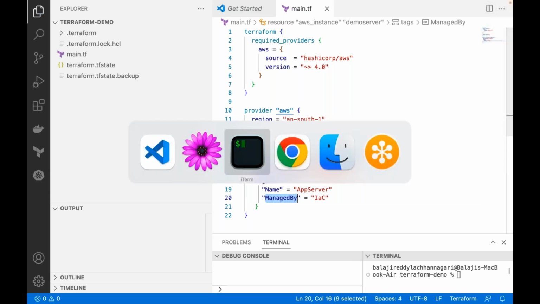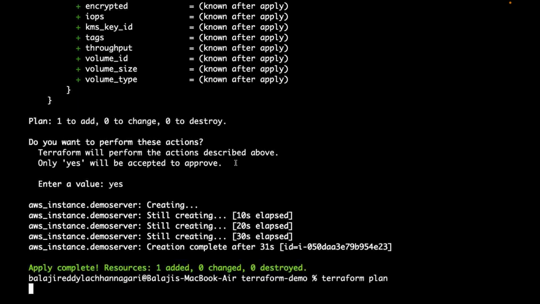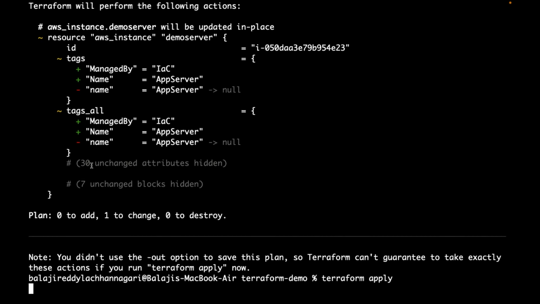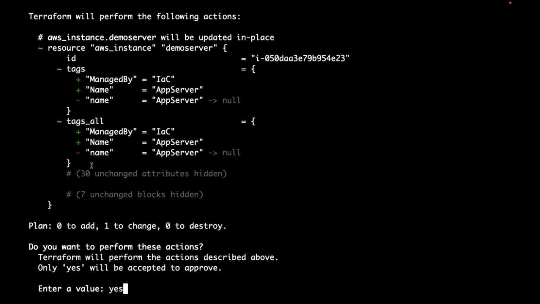Now let me again do the Terraform plan. It will show the difference because the current state is a little different, and I modified the code, which is the desired state. Earlier there was a tag like this, and now I am adding additional tags. Let me apply. Yes, I want to apply.